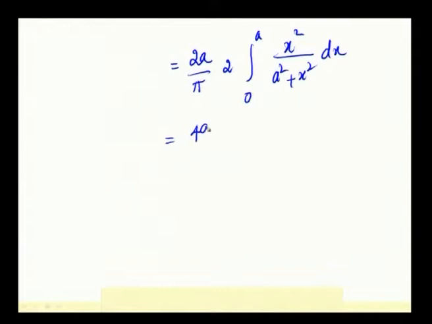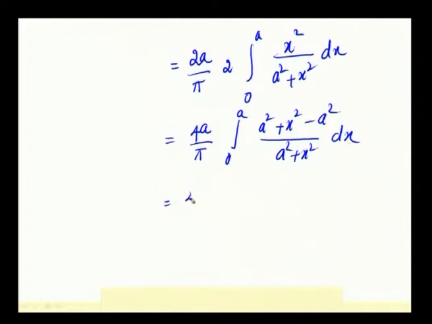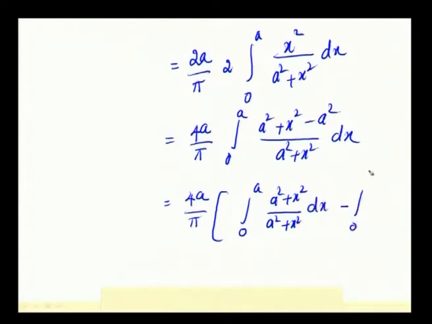So, this is written as 2a by pi. Now, we have to integrate this. For integrating x square by a square plus x square, add a square and subtract a square. So, separating the integration, 4a by pi integral 0 to a of (a square plus x square) by (a square plus x square) dx minus integral 0 to a of a square by (a square plus x square) dx.